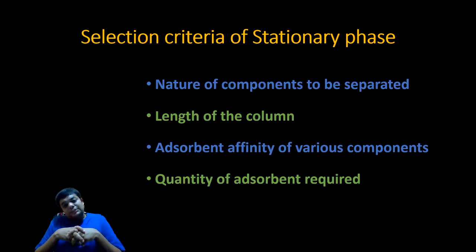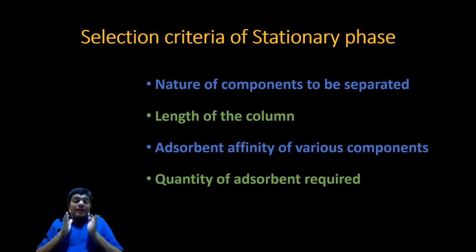Selection criteria of the stationary phase. If you have several possible solid adsorbents, what are those solid adsorbents that you will be selecting? That criteria is nature of the components to be separated. If you are going to separate a three component mixture and all three components are nearly non-polar, they have a difference in their polarity but they are non-polar, then friends, you must have your stationary phase filled with such a solid adsorbent which must have non-polar quality.